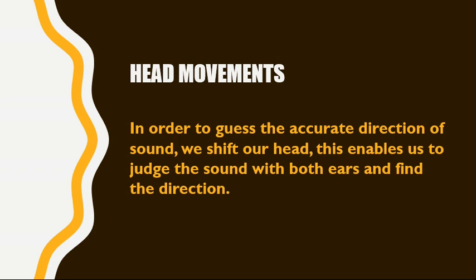Often, when we hear a sound, in order to guess the accurate direction and space, we shift our head, we move our head. And due to this movement, we are able to locate the sound source and the direction of the sound. The head movements also enable us to perceive whether the sound is coming from left, right, from back, or from front. The various angles of the head movement and the difference of sound samples produce different effects on both ears. It facilitates accurate perception of direction and space as well.